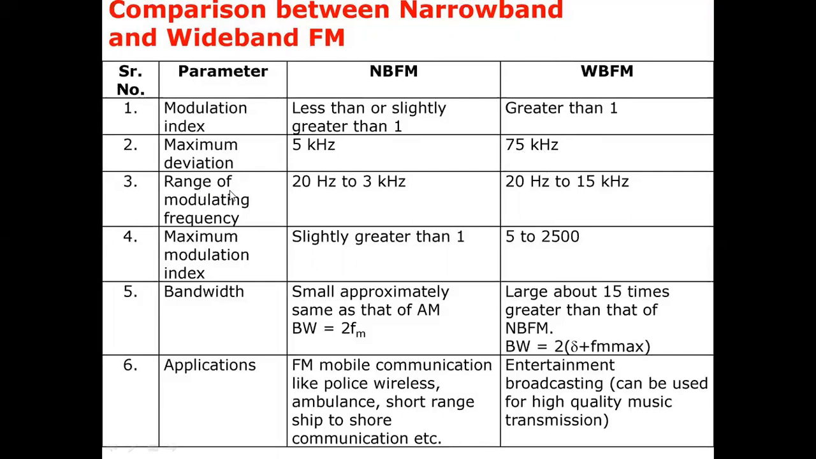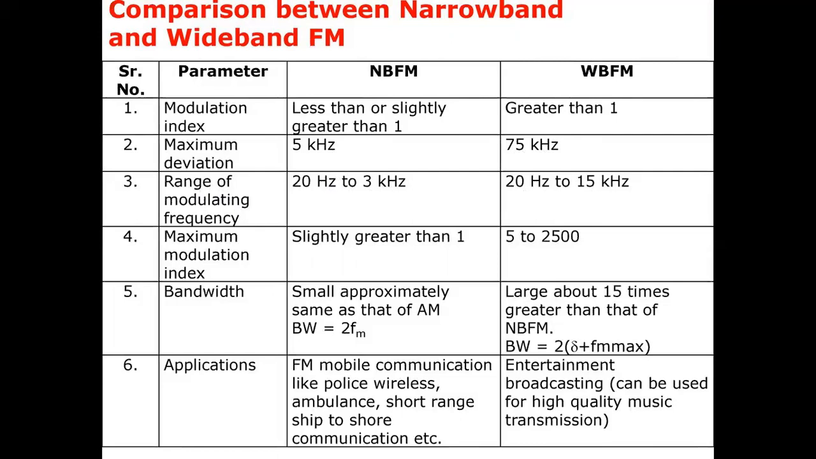Now let us take the parameter range of modulating frequency. Narrowband FM, we have 20 Hz to 3 kilohertz, and hence narrowband FM is used for transmission of voice only. Whereas wideband FM includes the frequencies from 20 Hz to 15 kilohertz. Our voice frequencies are from 300 Hz to 3.4 kilohertz, and hence, in addition to our voice, we can transmit the music frequencies, and hence wideband FM is particularly suitable for entertainment purpose for broadcasting the